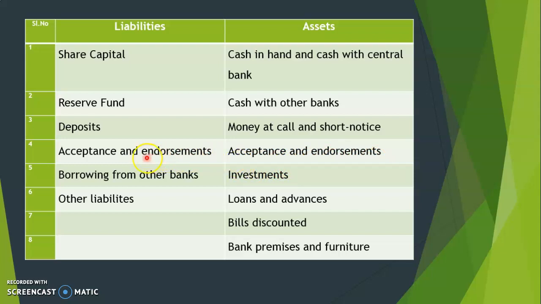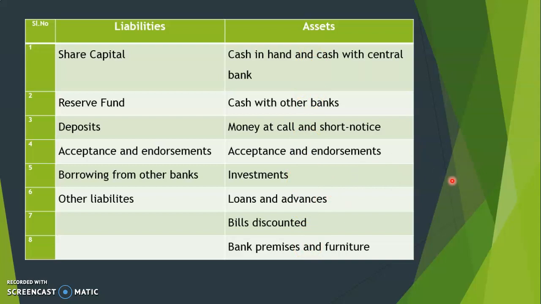You see, this item appears on both sides. Then investments, loans and advances, bills discounted, and finally bank premises and furniture. So these are the major items in the liabilities and assets side of the balance sheet of a commercial bank.